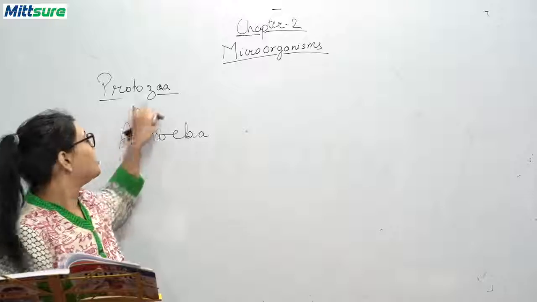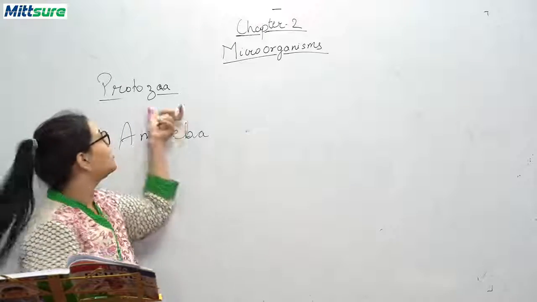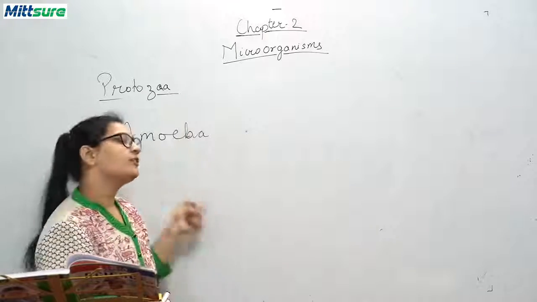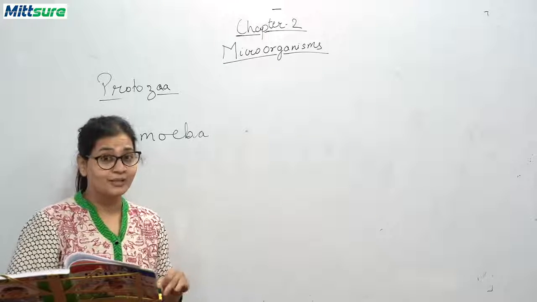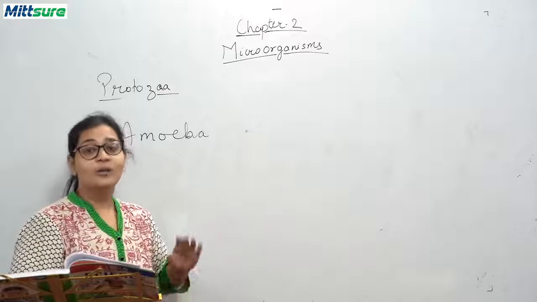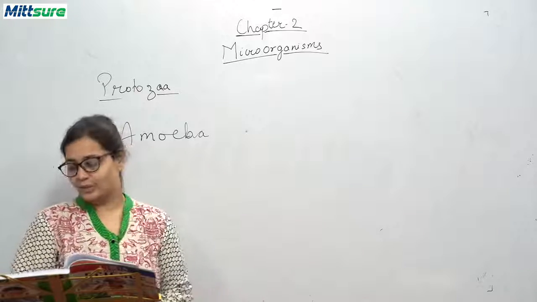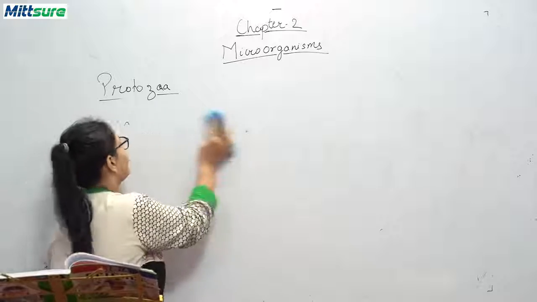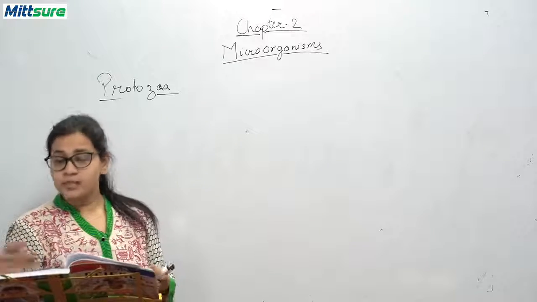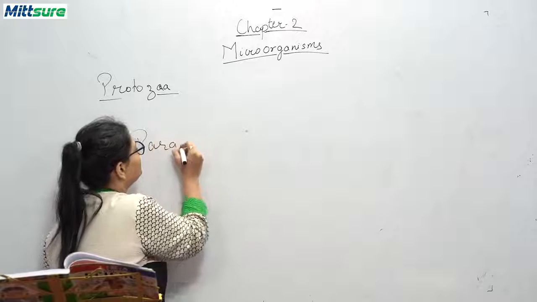You know what the meaning of protozoa is? Proto means first and zoa means animal. The first animal, because the first life form that was available on the earth was protozoa, and they are mostly unicellular. The next type of protozoa is paramecium. What is paramecium?